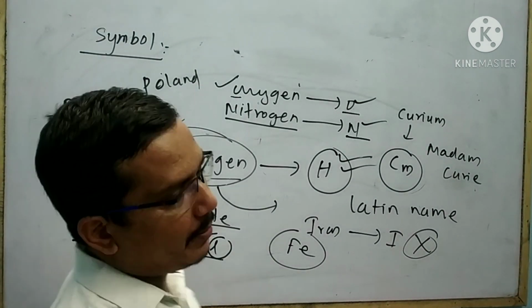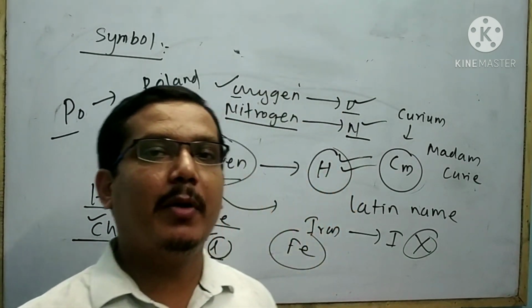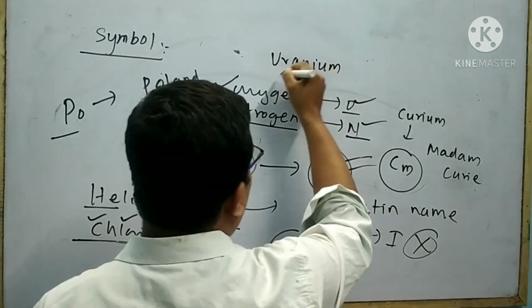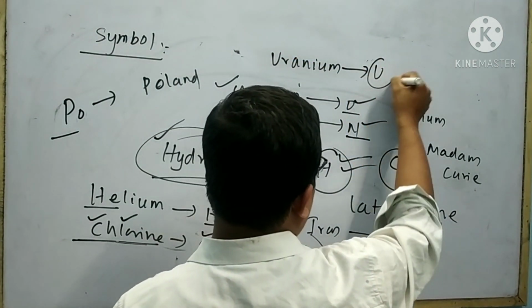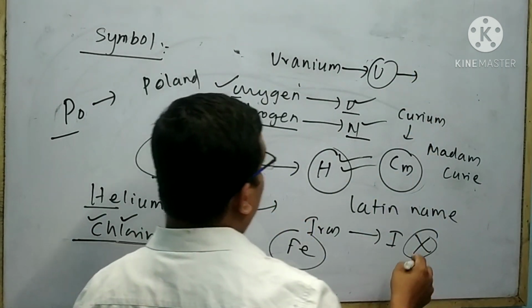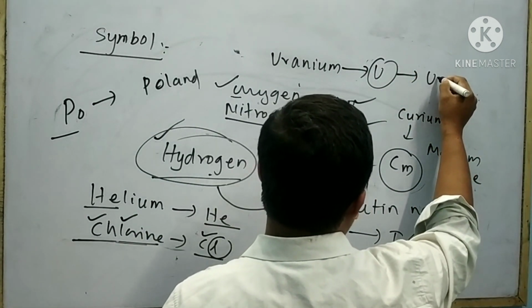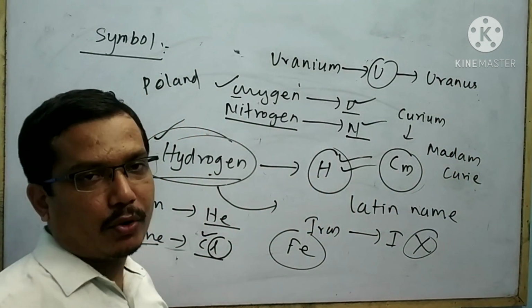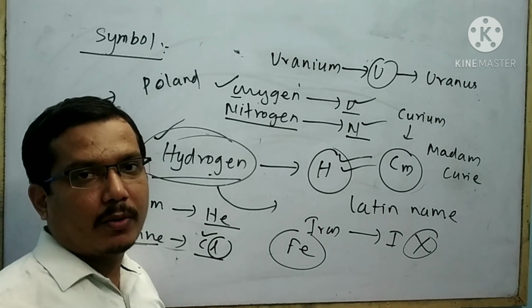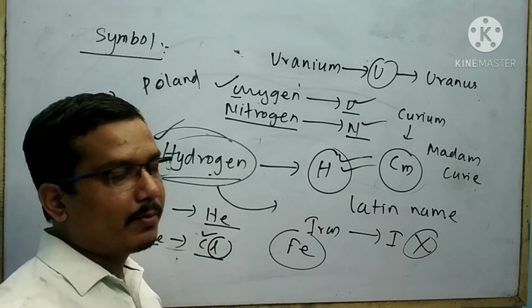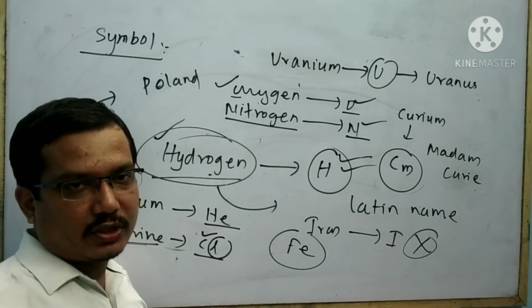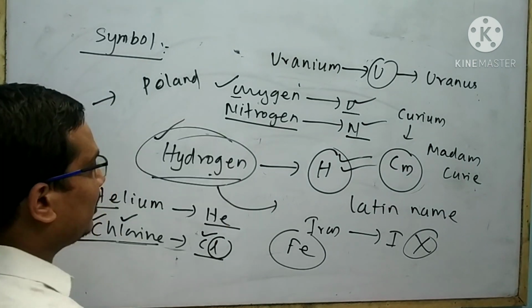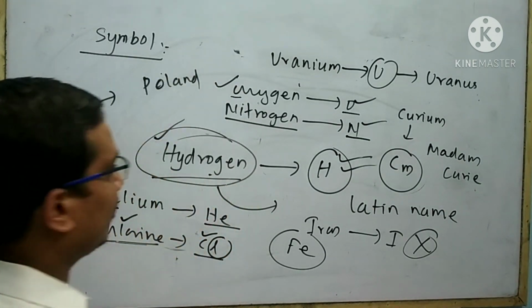The symbol of some elements is also derived from the name of a planet. For example, uranium. The symbol of uranium is U, which is derived from the name of the planet Uranus. Like that, you can also think about the symbol of plutonium, which is derived from Pluto. The symbol of neptunium is also derived from the name of a planet, that is Neptune. This is all about symbols.